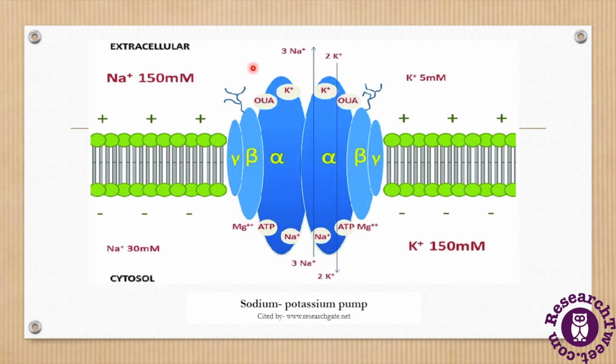Here we can see that sodium has a much greater concentration in the outer region, but it is moving from the inner region to the outer region. So basically they are moving against their concentration gradient. That's why it is considered active transport and it needs energy.